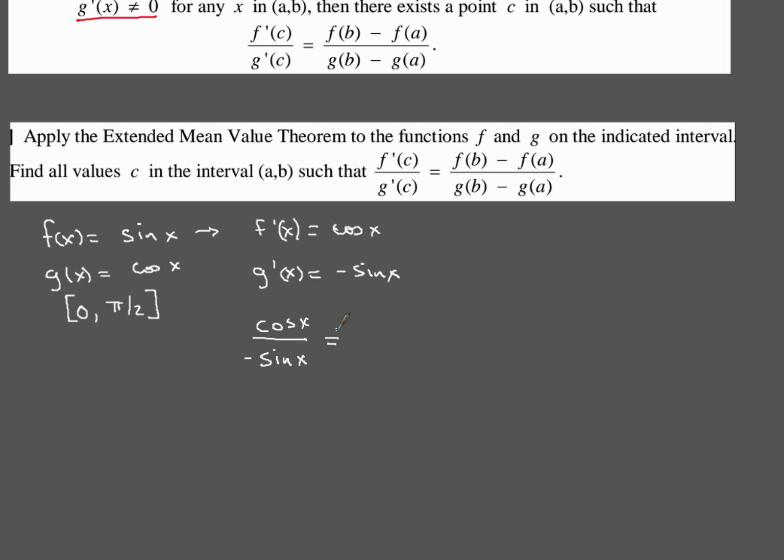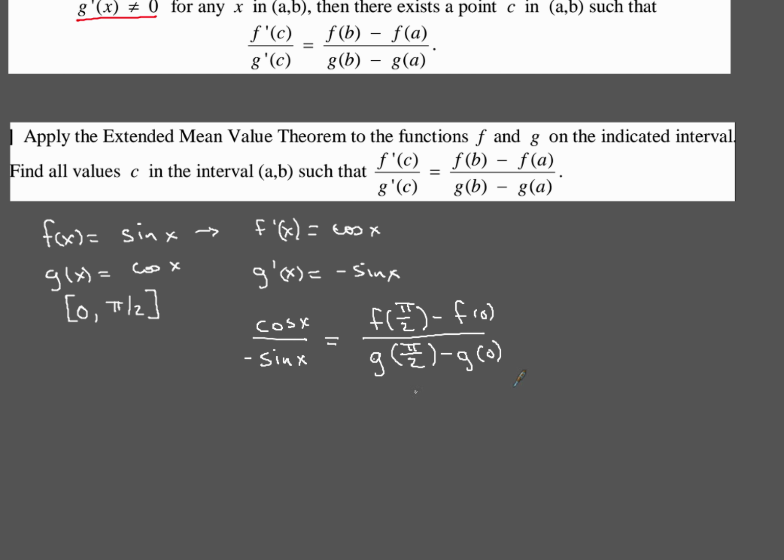That's going to be equal to f of b minus f of a over g of b minus g of a. My b is pi over 2, so I'm going to have f of pi over 2 minus f of 0, all of that over g of pi over 2 minus g of 0. And f and g are your sine and cosine functions.